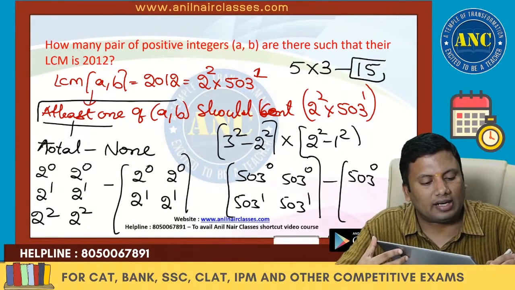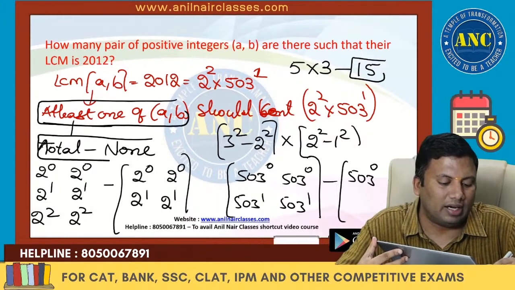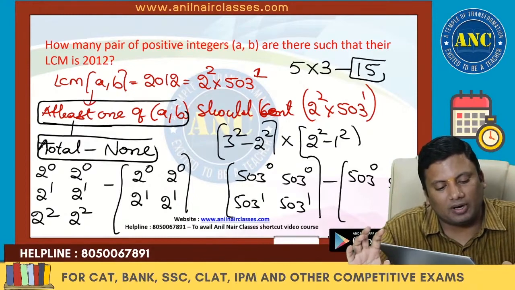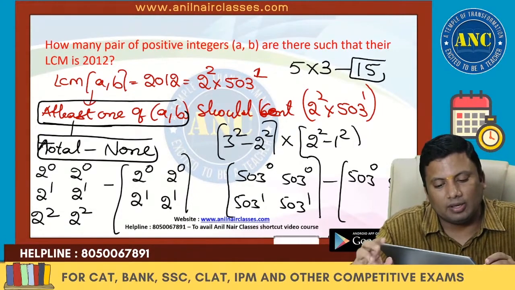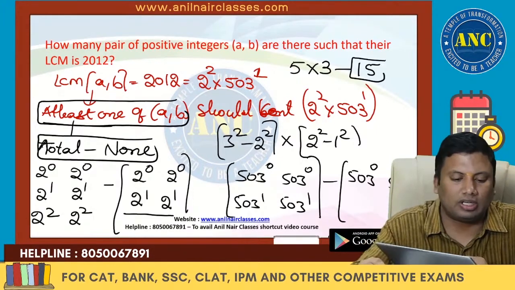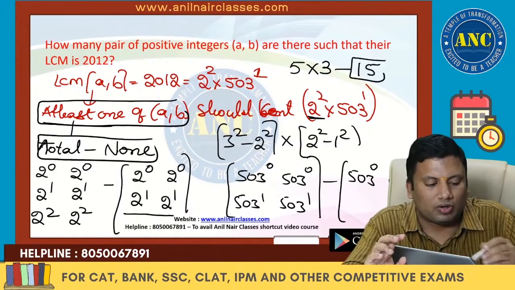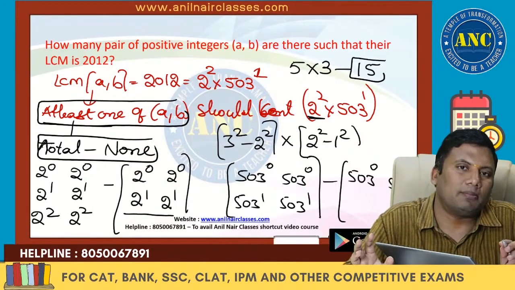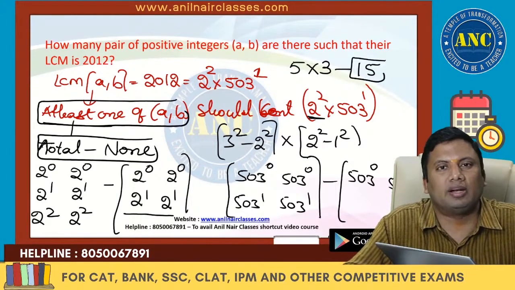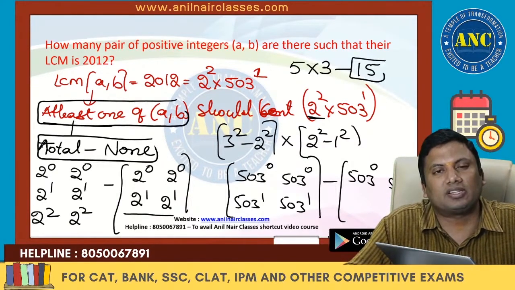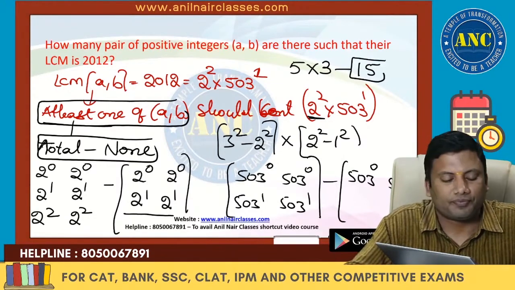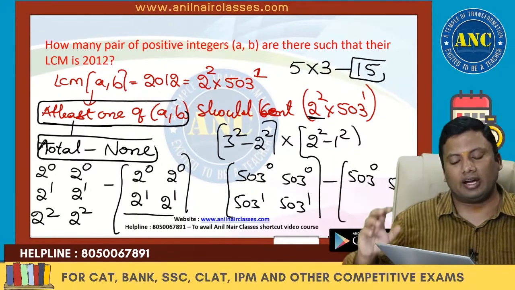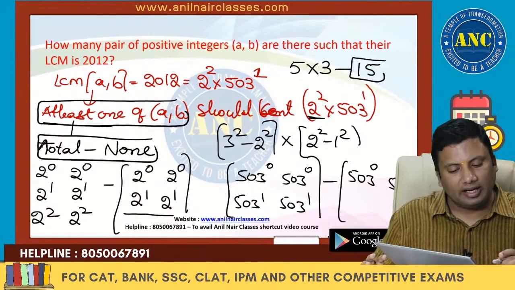At least one is nothing but total minus none. Total, all the powers of 2 onto A and B. Similarly, don't take 2 square. At least one should contain 2 square means all the powers of 2 minus not taking the powers of 2. Total minus none. At least one student sitting in my class should get a 100 percentile in maths. Total, how many students attended the class, minus none of the students who got the 100 percentile. I hope it is clear.